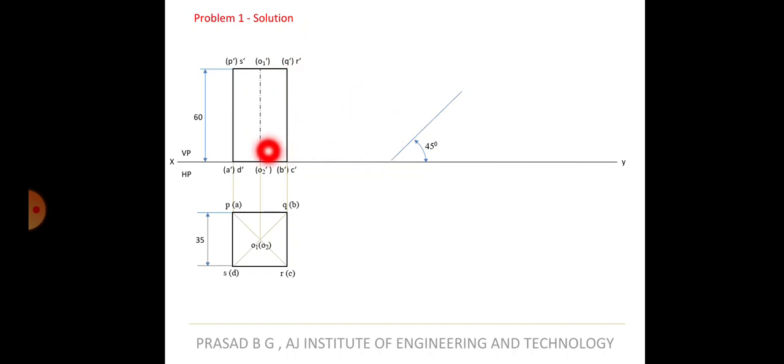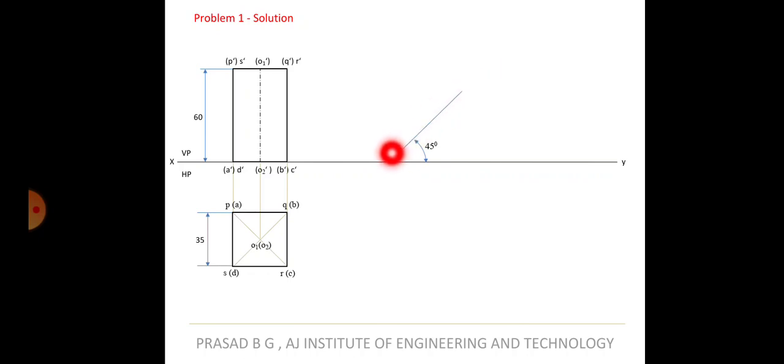It is resting on the edge B dash C dash. So you can directly keep B dash C dash line and draw a 45 degree line of 60 mm length, because these lines are parallel, they are prisms, they are not pyramids. So if this is 45, this is also 45. So directly you can keep tilting it towards right, keep B dash C dash at 45 degree line and draw.